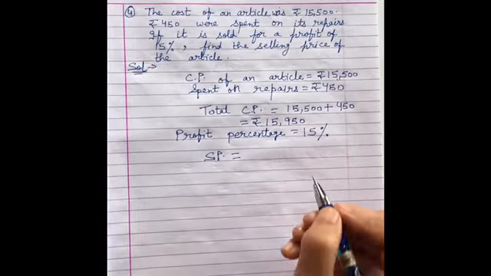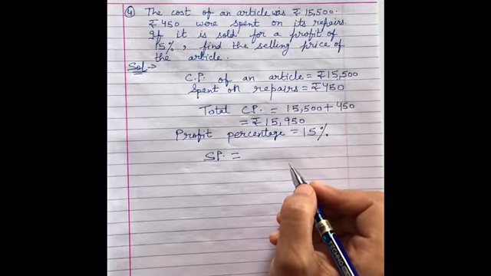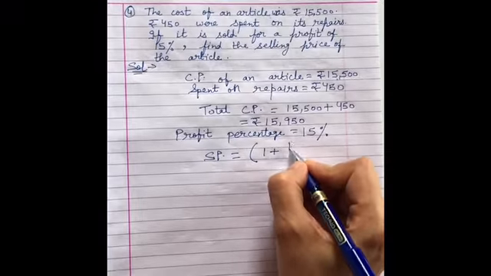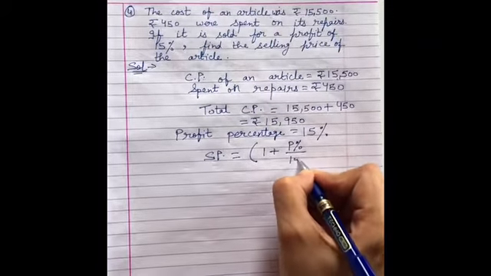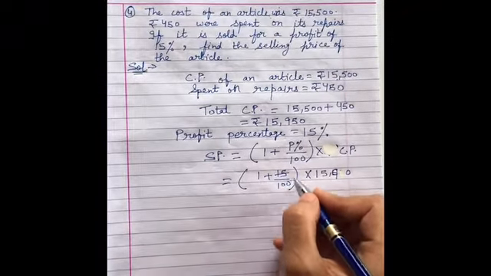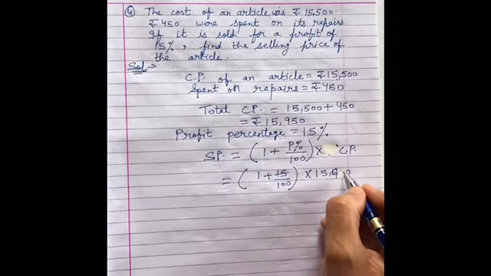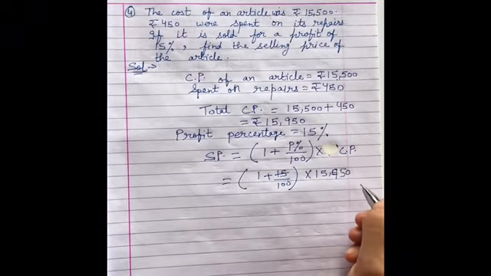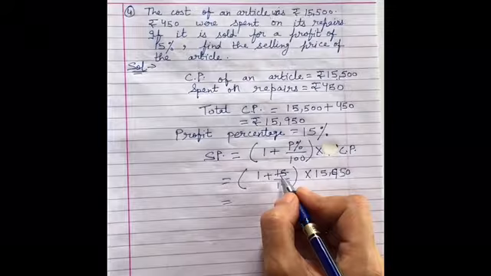Fine. So now we have to find out the value of selling price. So selling price के लिए formula already know, we have done in the last question also. 1 plus profit percent upon 100 multiplied by CP. So 1 plus 15 upon 100 multiplied by 15,950. Fine. So you will have to reduce it.